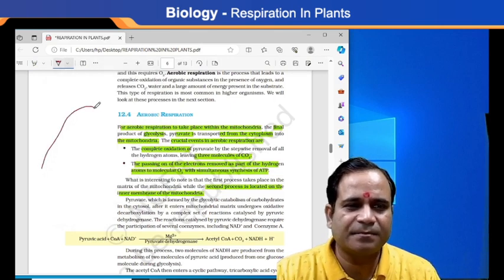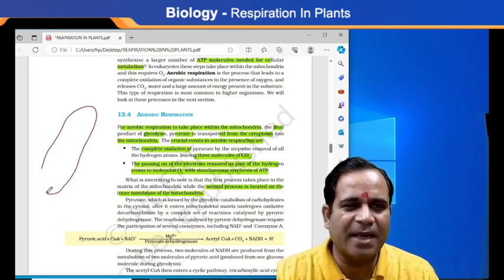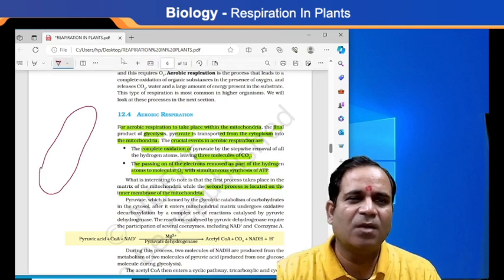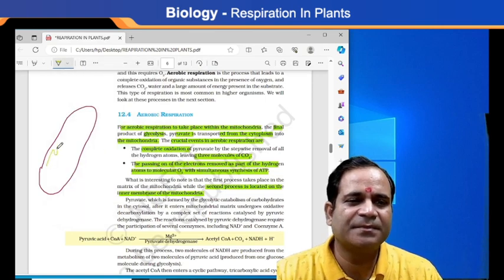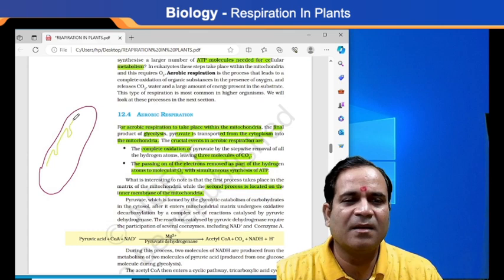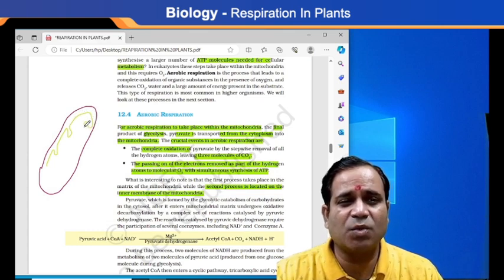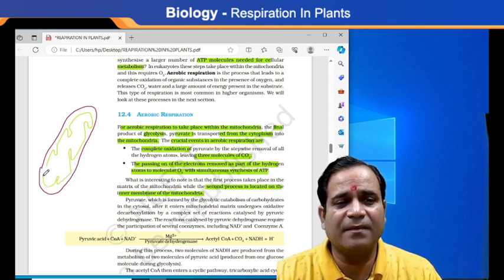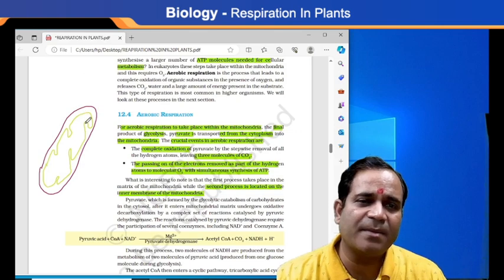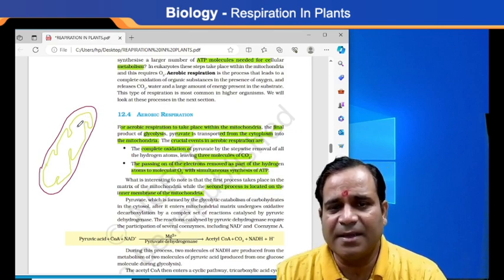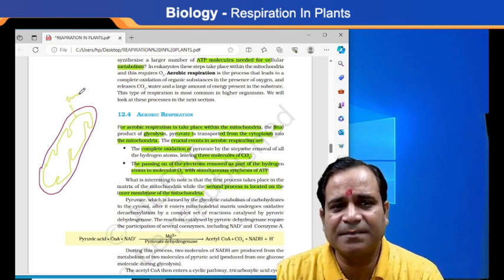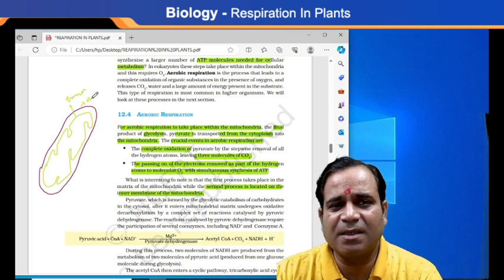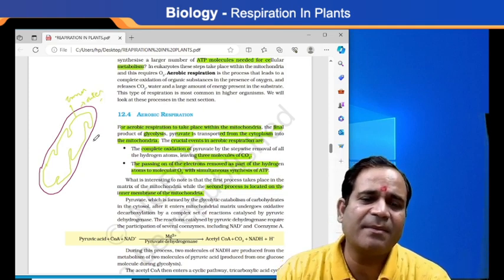See, if I'm making this the diagram of what? Mitochondria. Okay, wait a moment, let me change the color. Here, this one is what? Mitochondria. This is the double-layered membrane. This one is what? Outer membrane. This one is what? Inner membrane. Clear? Getting my point? So this one is the inner membrane, and this one is the outer membrane.